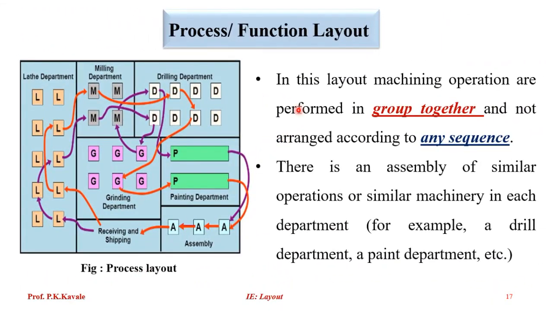Then we'll go for the process or function layout. Just observe the picture. If you see, we make some grouping of machines. Say there is a lathe department, a milling department, a drilling department, a grinding department, a painting department, and assembly. So what is the thing here? In this layout, machine operations are performed grouped together and not arranged according to any sequence. There are similar operations or similar machinery in each department, for example, a drill department and a paint department.